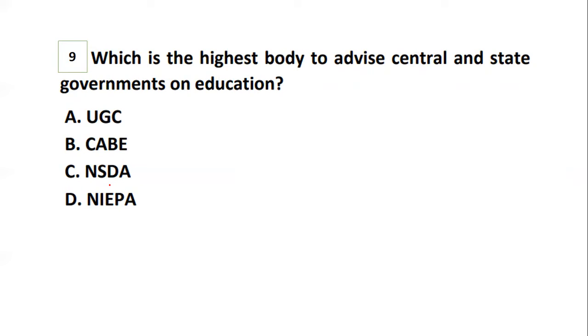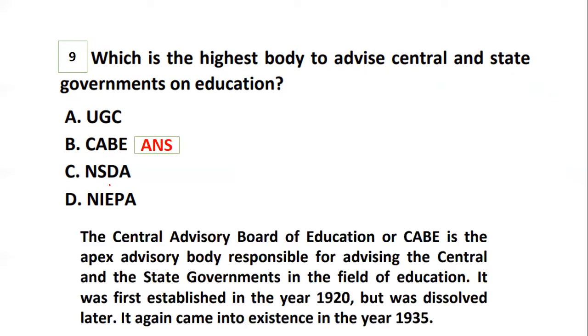So which of them talks about the highest body of education? So yes, the highest body of education is CABE, which stands for the Central Advisory Board of Education. It is one of the apex, you can say, or important advisory bodies for advising the central as well as the state government in the field of education.